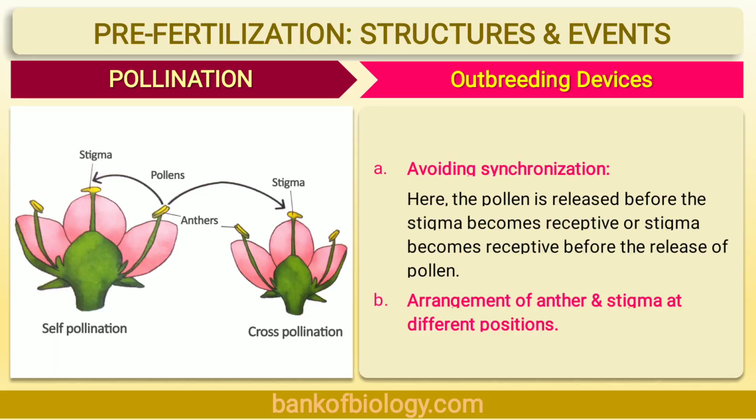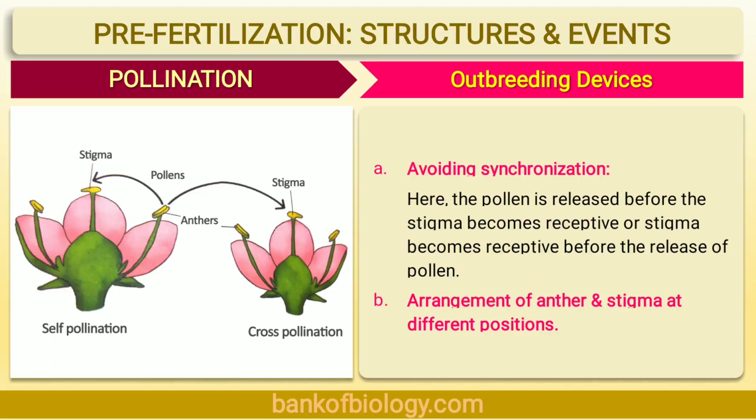If you take the example of monoecious plant, that is maize, you have seen that male and female inflorescences are present on the same plant but at various heights. And in case of dioecious plant like papaya, male flowers are present on the male plant, which is different, and female flowers are present on the female plant. So it is an example of dioecious plant. So this unisexuality is one of the devices of outbreeding. Now the next device is dichogamy.